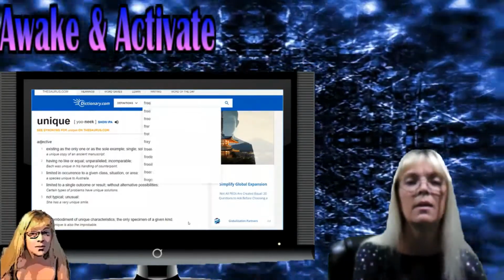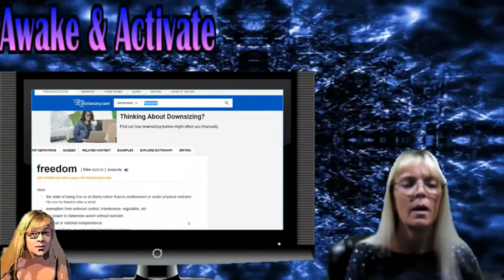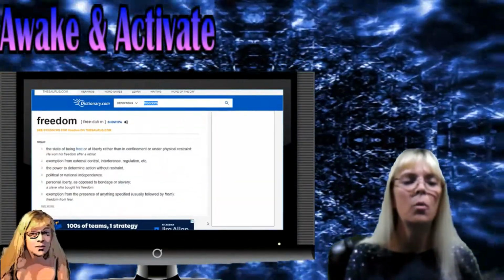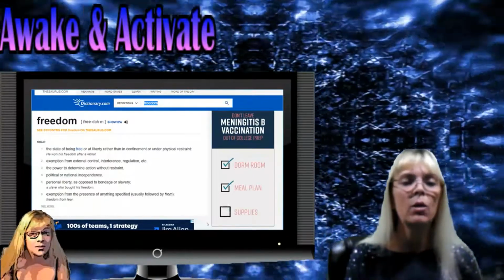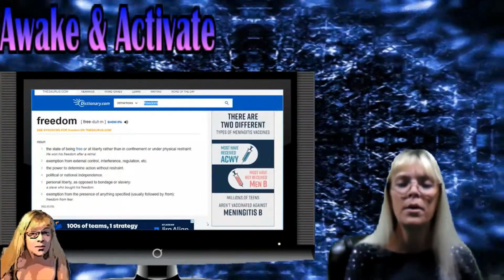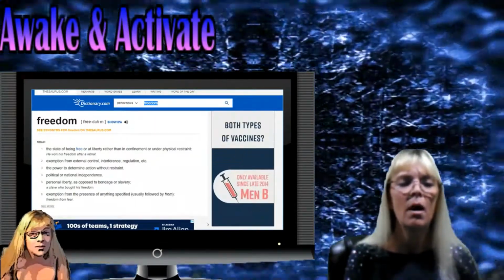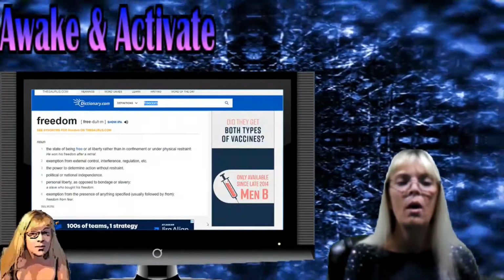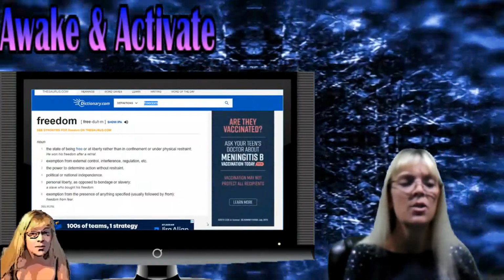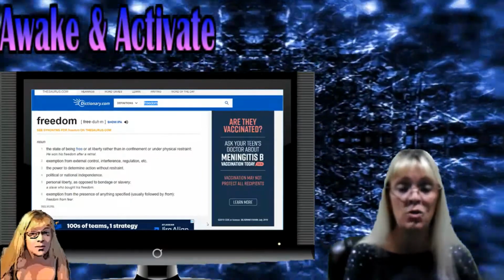From there, let's go to freedom. Freedom as a noun, number 1, the state of being free or at liberty rather than in confinement or under physical restraint. Number 2, exemption from external control, interference, regulations, etc. Number 3, the power to determine action without restraint.